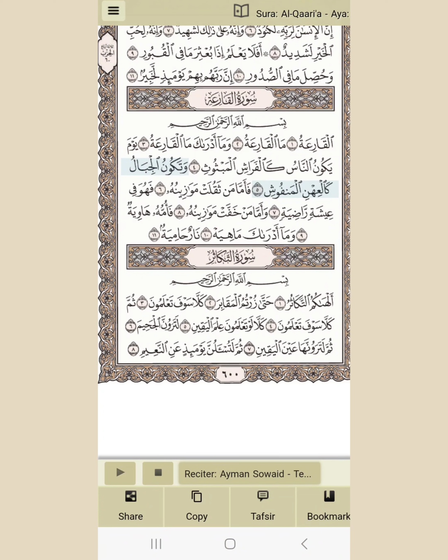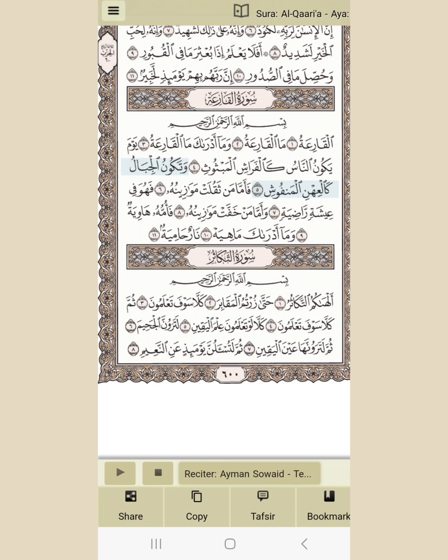Today we are going to learn about this app. It's a very good app to learn recitation, memorization of Quran, and for translation and tafsir. So this app name is Ayaat. So how to use that one?